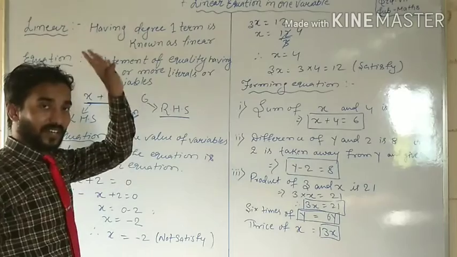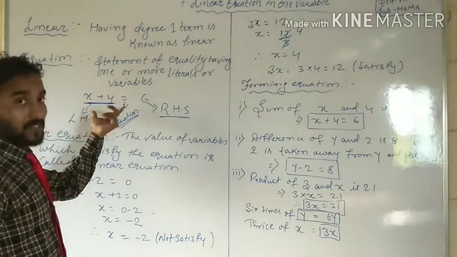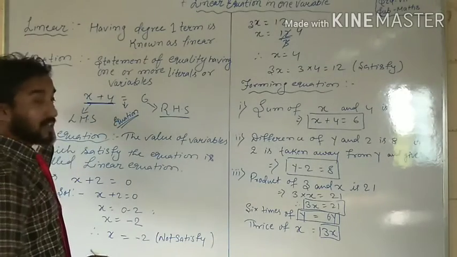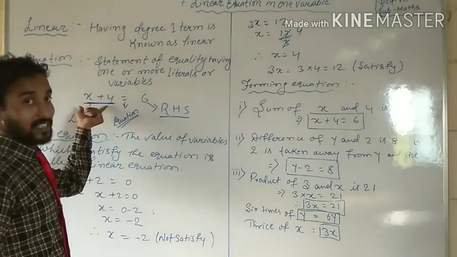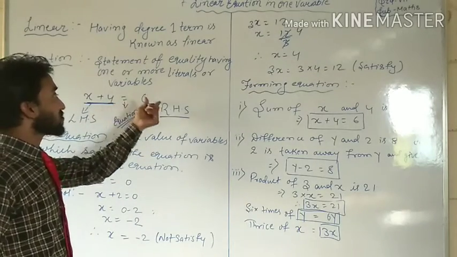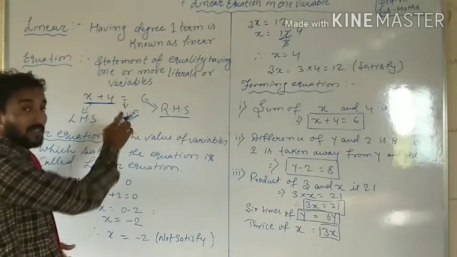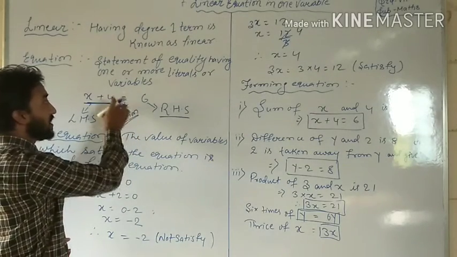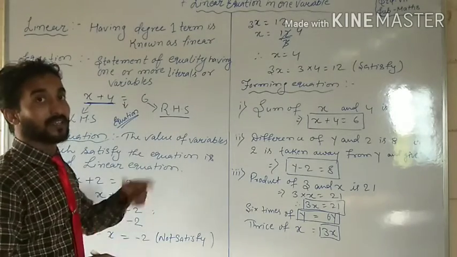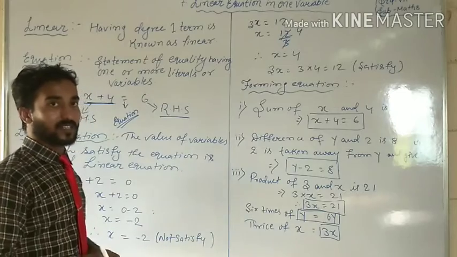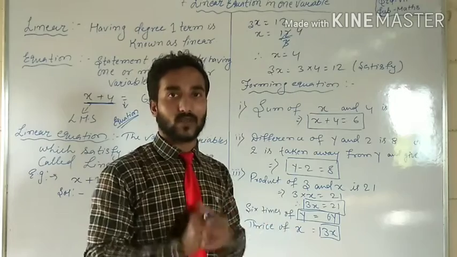So the terms before the equal to sign are the LHS, and after the equal to sign are the RHS. Both sides being equal by the equal to sign is called an equation. Okay students, I expect that everyone has understood these terms.